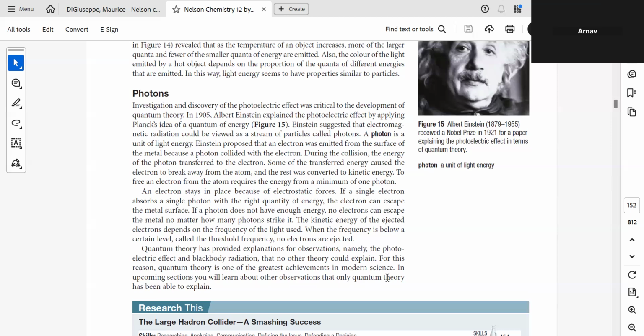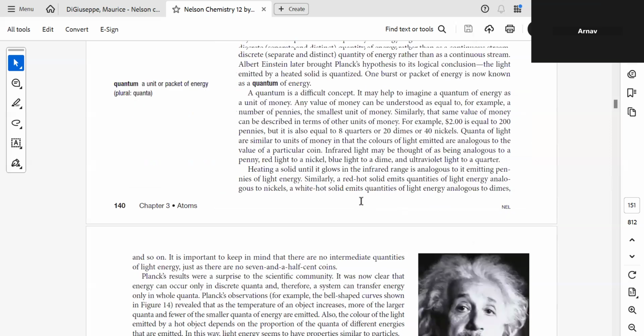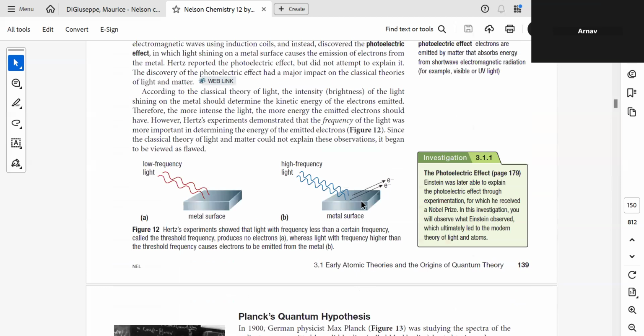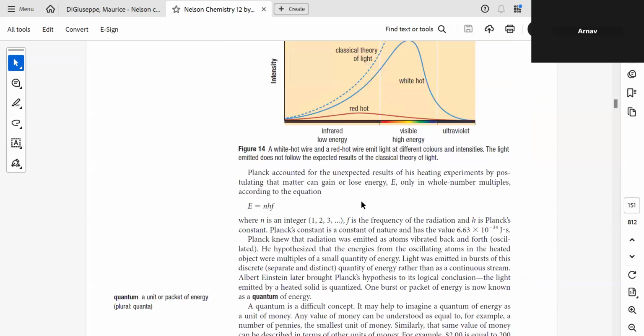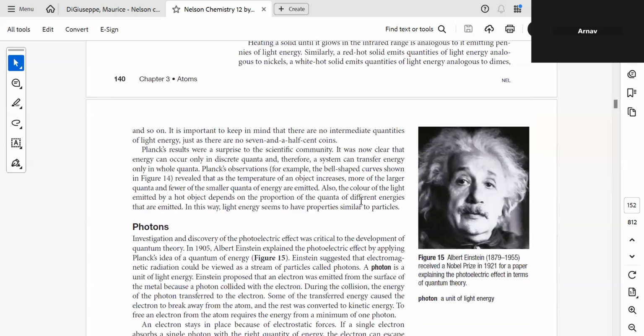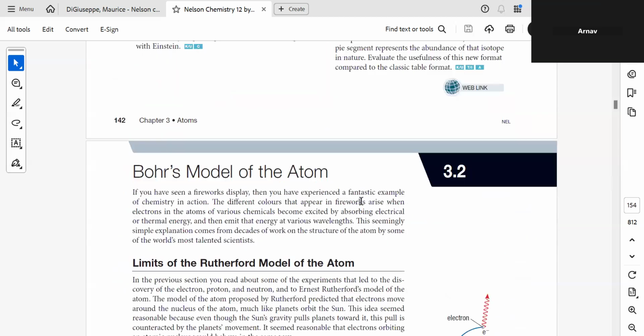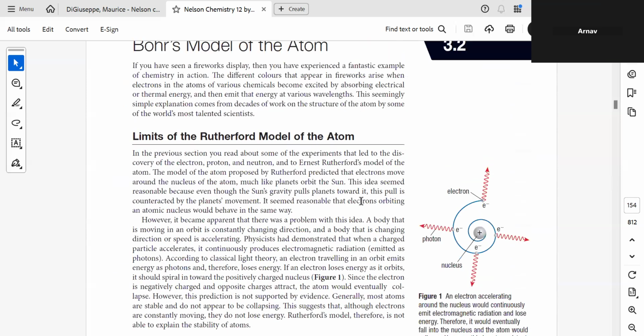So we were talking about the structure of the atom. We were able to discuss up to Rutherford's model. After Rutherford's model, we entered into the classical theory of light. Why classical theory of light? To understand the nature of light, and with the help of the nature of light, we understood the concept of quanta. And now these quanta are going to help us understand the model of the atom further.